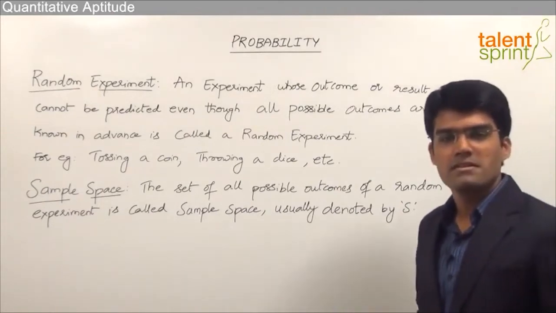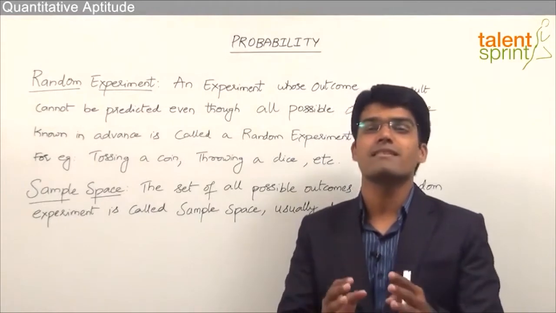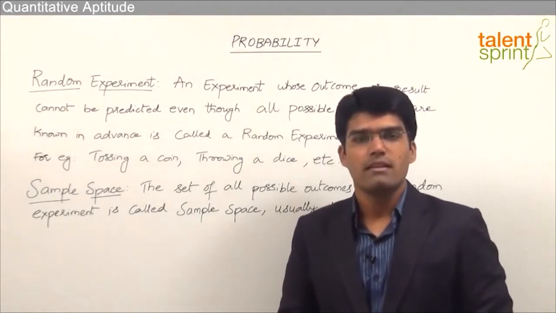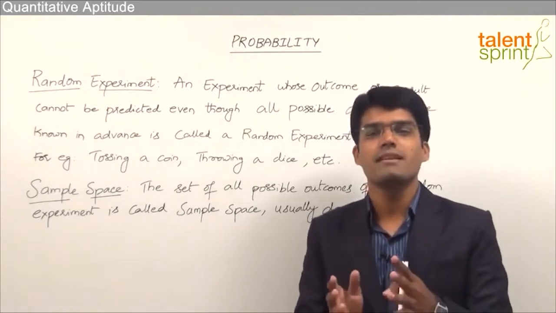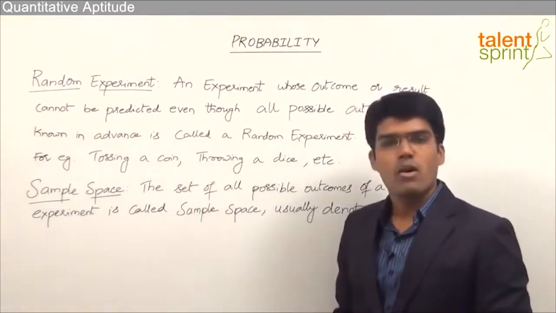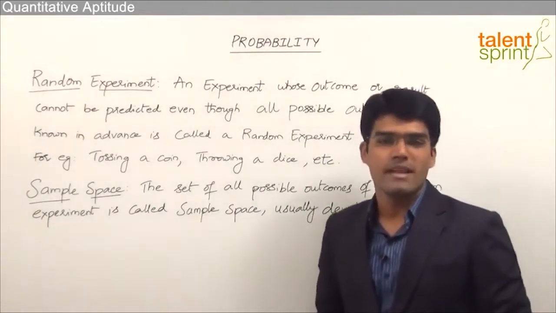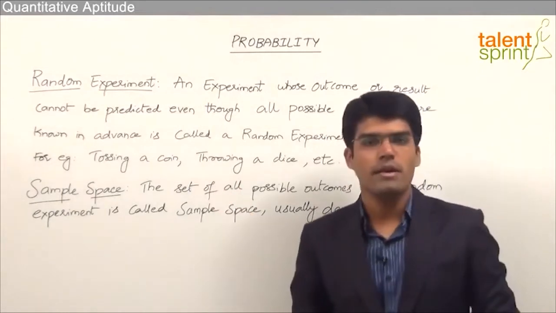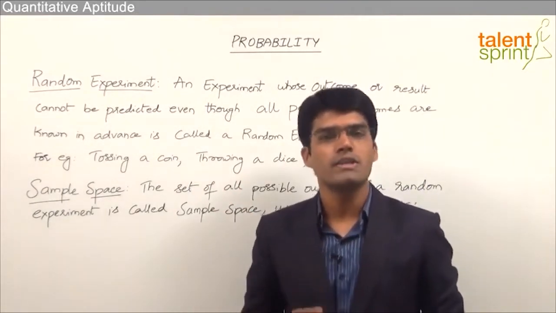So here, as the definition says, a random experiment is the one in which the outcome or the result cannot be predicted even though all the possible outcomes are already known to us. Such an experiment can be taken as a random experiment. For example, tossing a coin or throwing a dice, etc. All these are called random experiments. Now when we toss a coin, we know that there are two possible outcomes. Either it can show a head or it can show a tail.